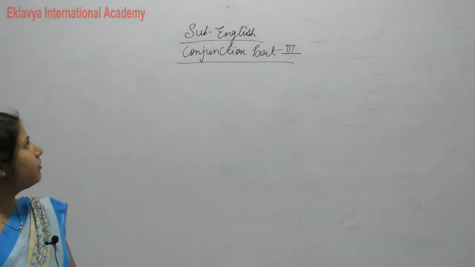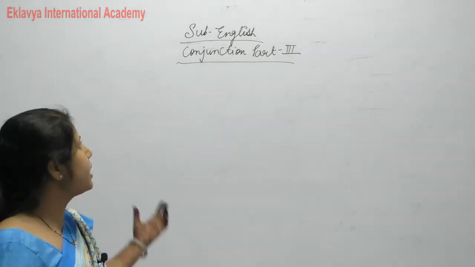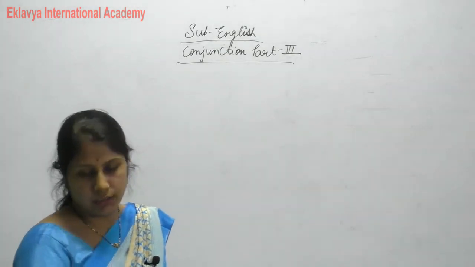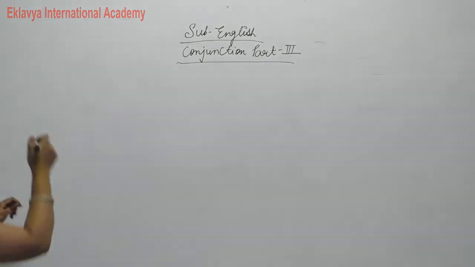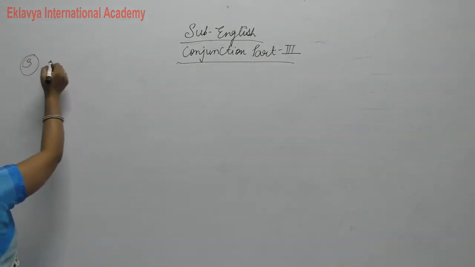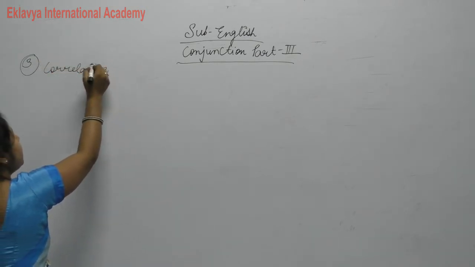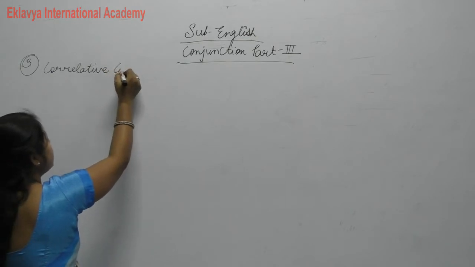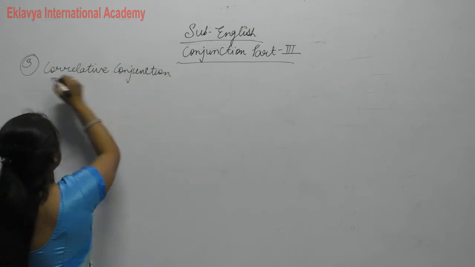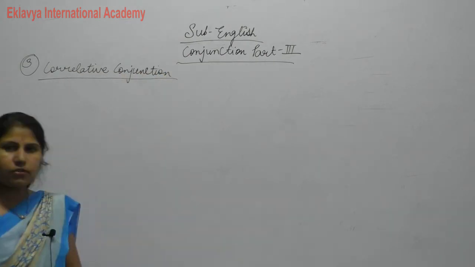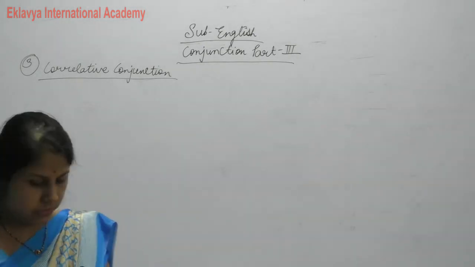As you all know, part 1 and part 2 we completed in the previous class. So now today we start conjunction part 3. What is the third part? The third conjunction is correlative conjunction. Clear? So what is correlative conjunction?